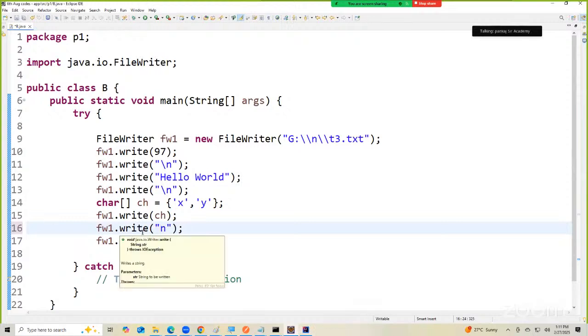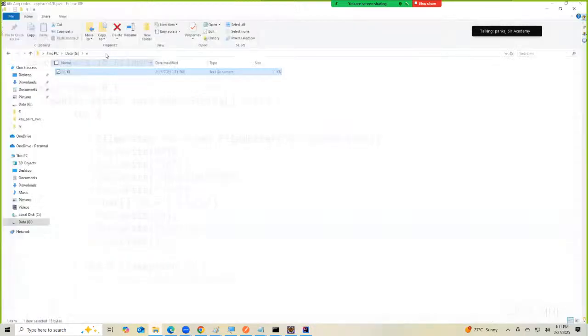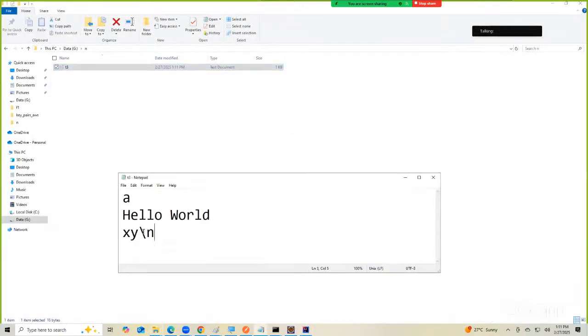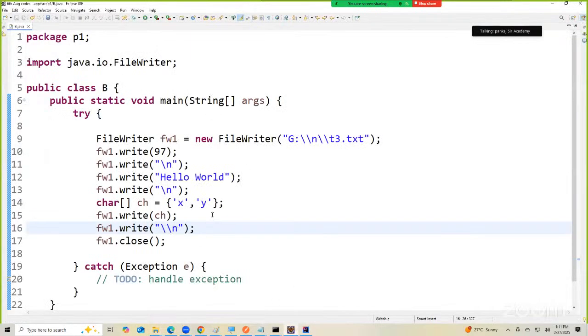हाँ, वरना डबल स्लैश डाल दोगे क्या? डबल स्लैश डालोगे तो क्या होगा? If you write double slash, then slash n it will write. If you want to write only n directly, but if you want to write slash n into the file, then double slash n when you write down, it will write slash n. Is this clear, everyone? समझ आ गया?